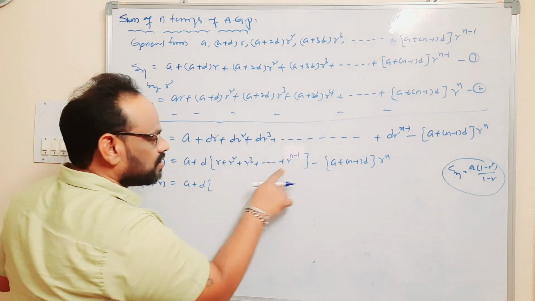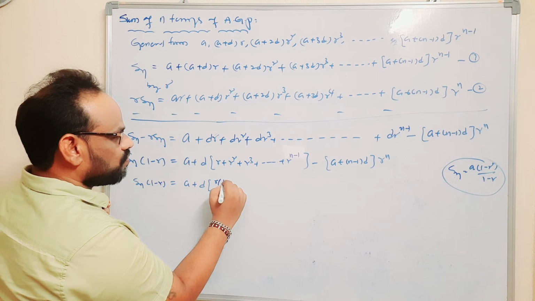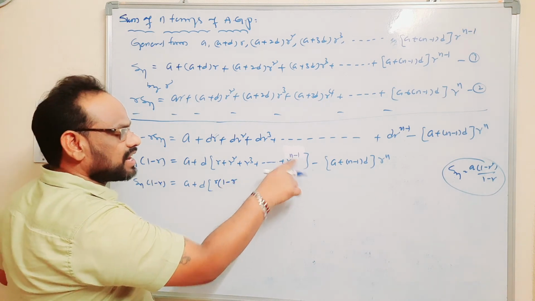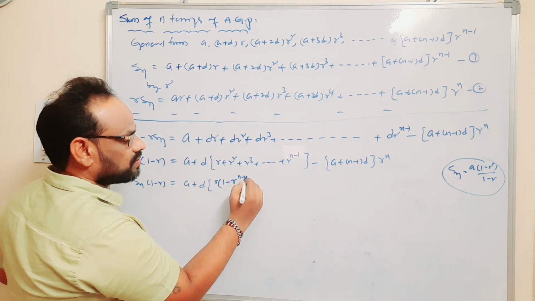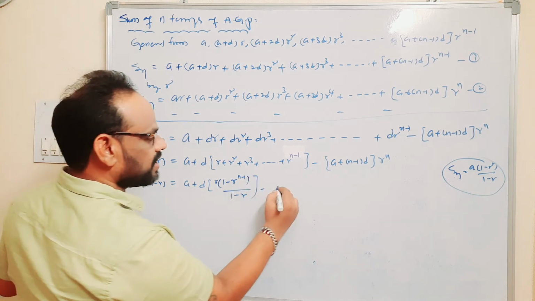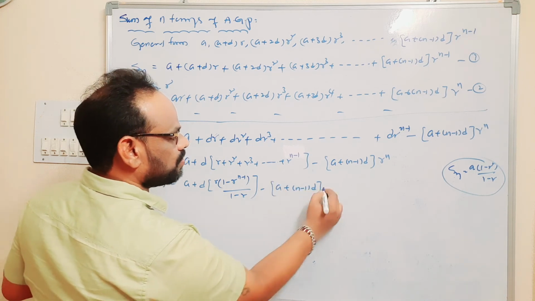So here we write the value: r into (1 minus r power n minus 1) by (1 minus r), since there are n minus 1 terms, minus (a plus (n minus 1) into d) into r to the power n.